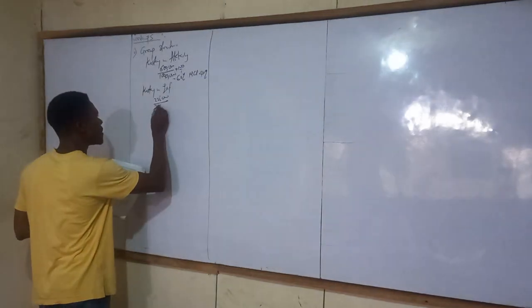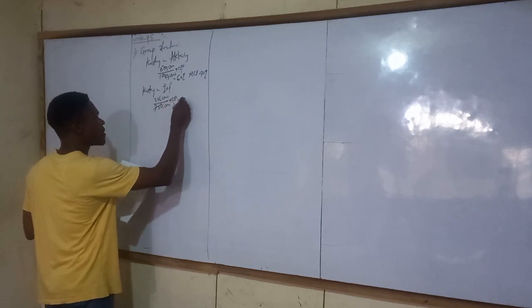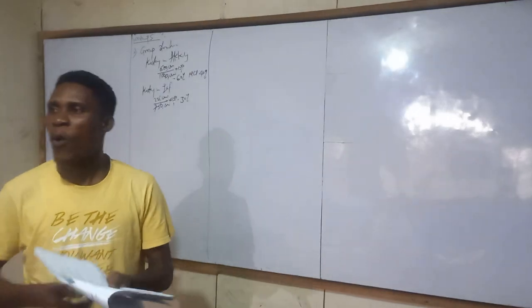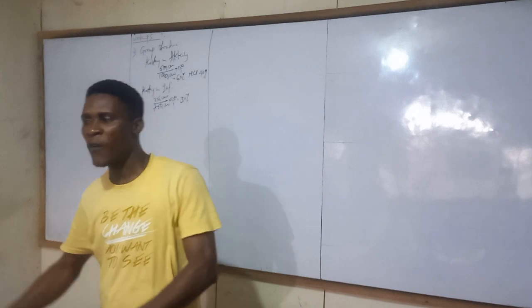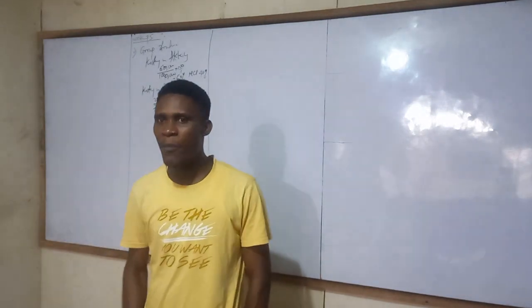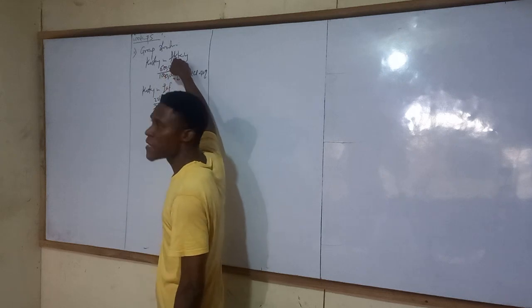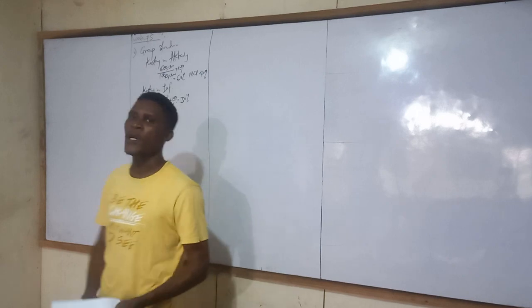That is 750,000, then times 100%. That will be 30%. So automatically, what is this? An associate. When you acquire between 20% and 49%, you have an associate. Now we have confirmed that Koski has one subsidiary and one associate.